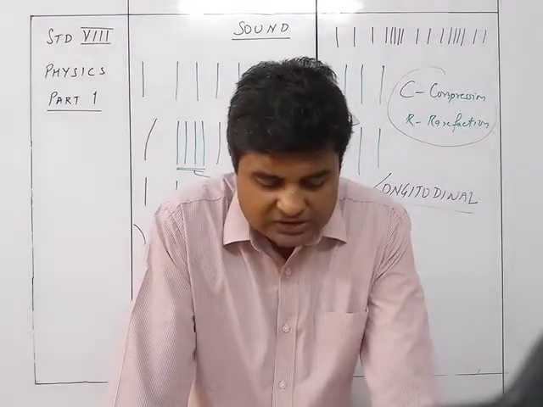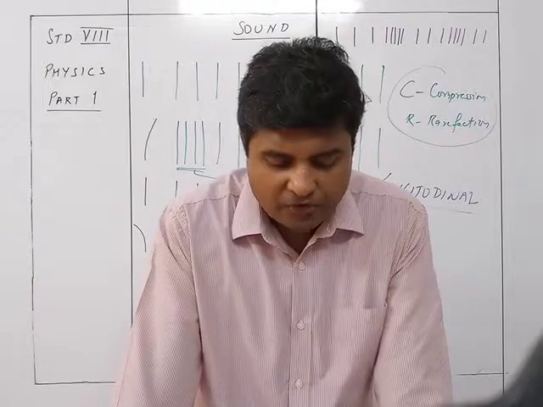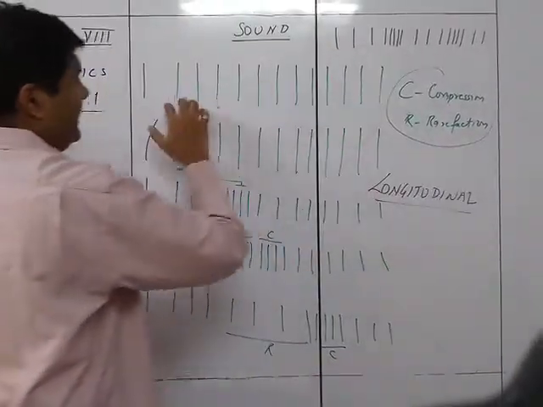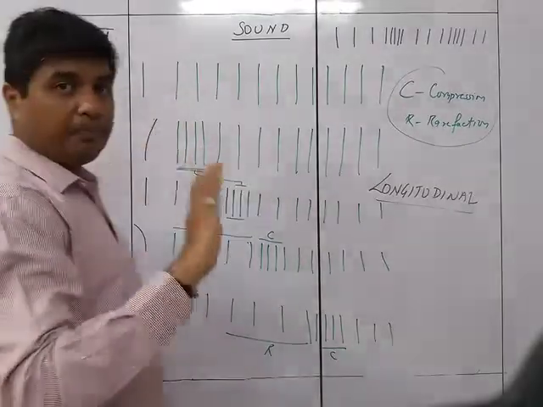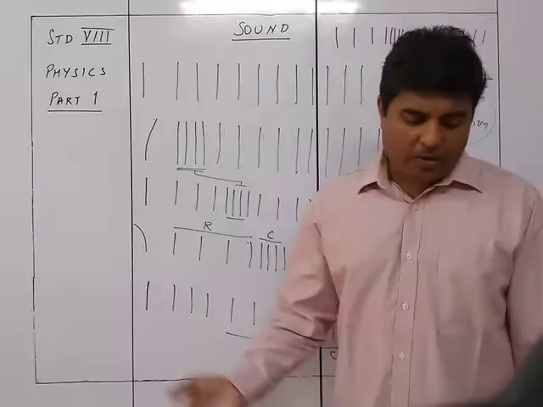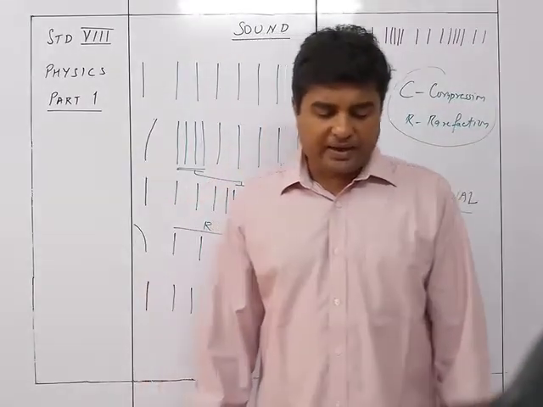Figure shows the steady or mean position of the metal strip and normal condition of air layers near the strip. So this is the normal condition of the air layers of the strip when it is not being pushed. As the strip moves to the right from A to B in the figure, it pushes the particles of the air in front of it.